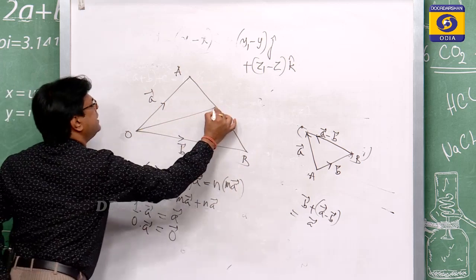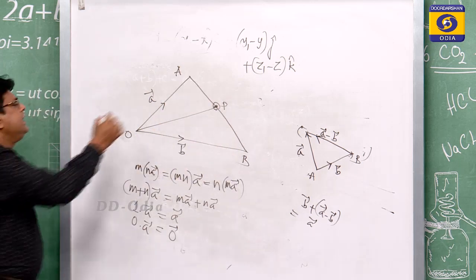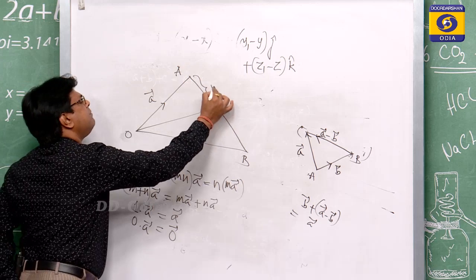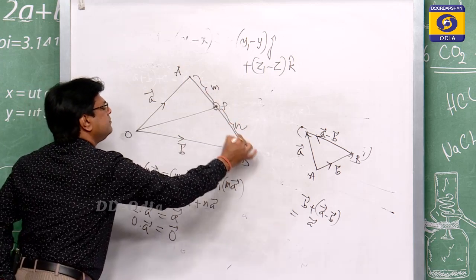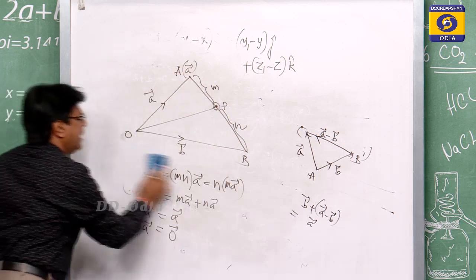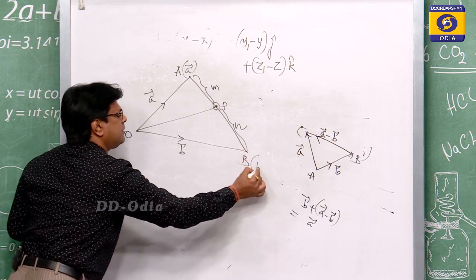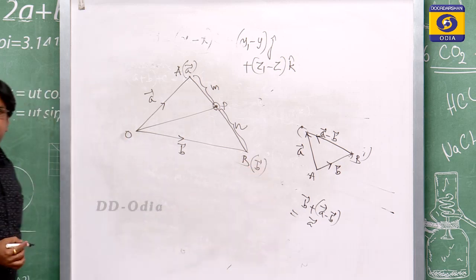Suppose this is your P, P is a point that divides AB internally in the ratio, suppose, m is to n. A has position vector small a vector and B has position vector small b vector.